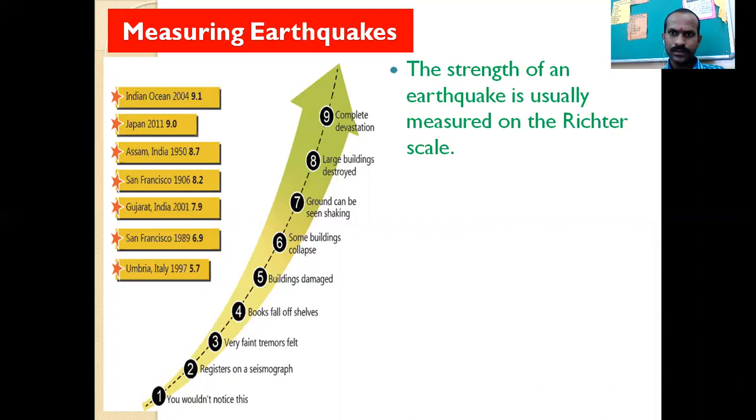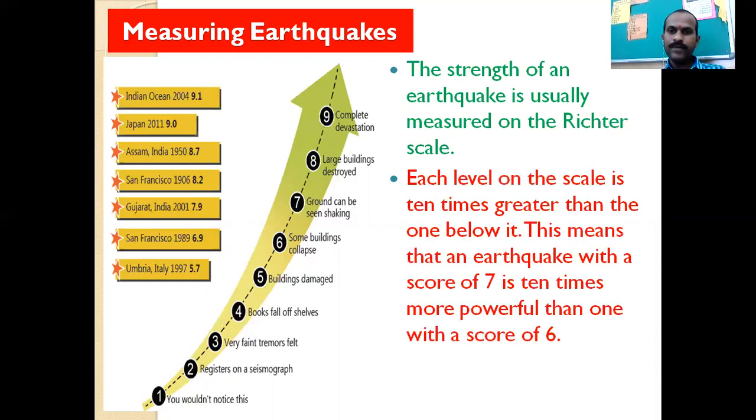Generally the distance is measured in kilometers, like that the earthquake is measured in the Richter scale. So here each level on the scale is 10 times greater than the one below. See here, I'm showing you the picture, in what way the scale is shown. It means this 1 to 2, 2 is 10 times greater than 1. 3 is 10 times greater than 2. Okay, like that, this is the scale.